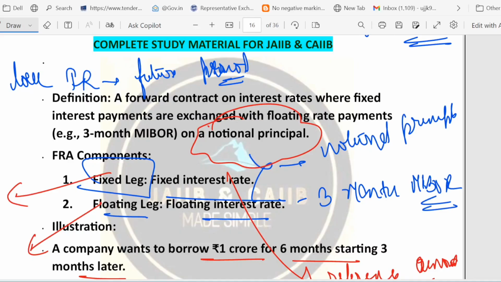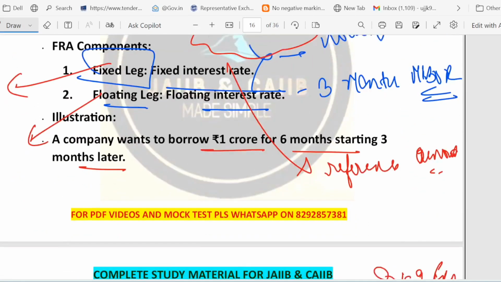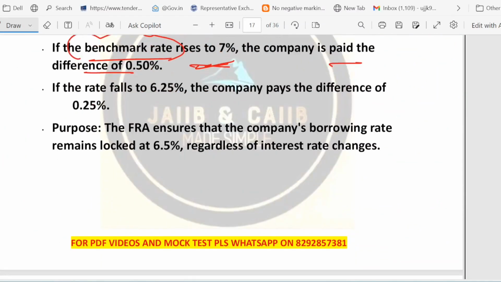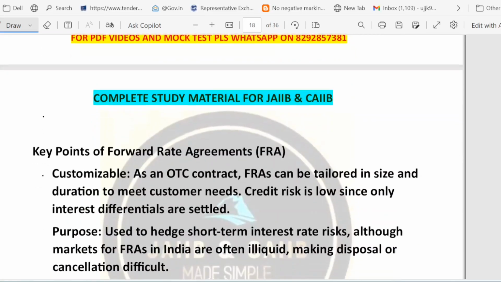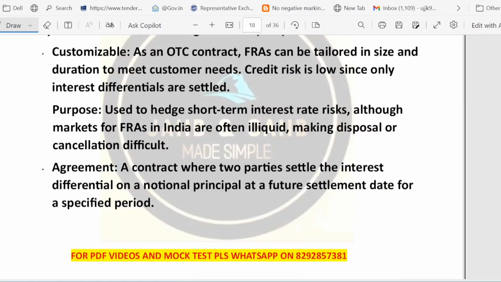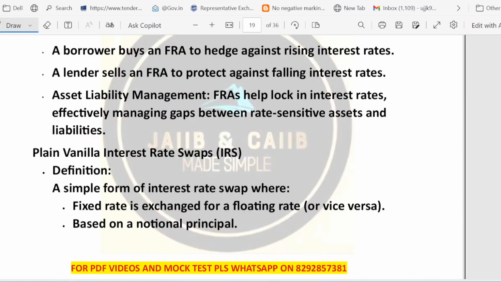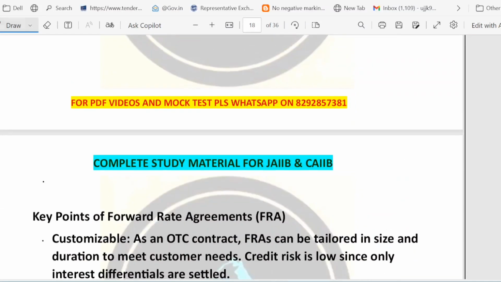Right. So FRA in India can be illiquid. Remember, FRA in India can be illiquid, which means it may not be easy to sell or cancel before the settlement date. Despite that, they are very effective in locking in the interest rate. So you must know the notation of it. Last time a question was asked regarding the notation. Let me explain how the FRA notation works.